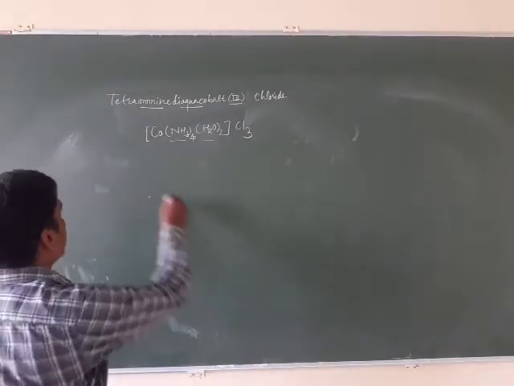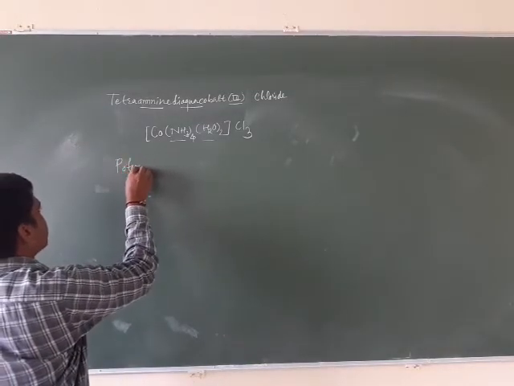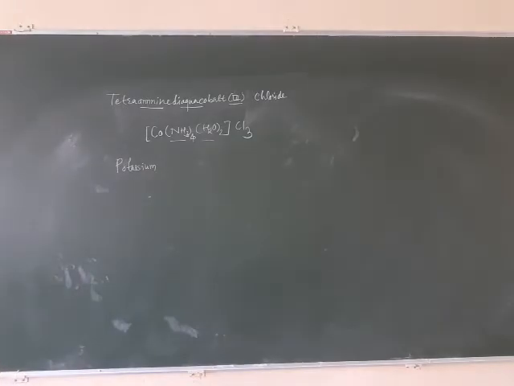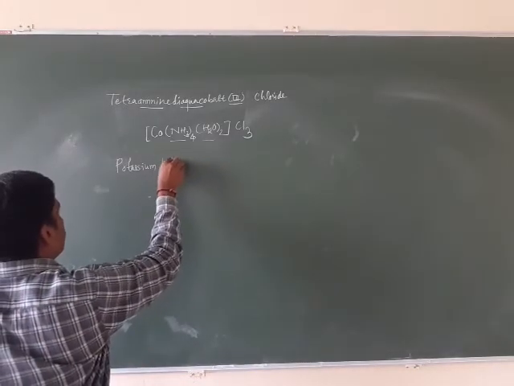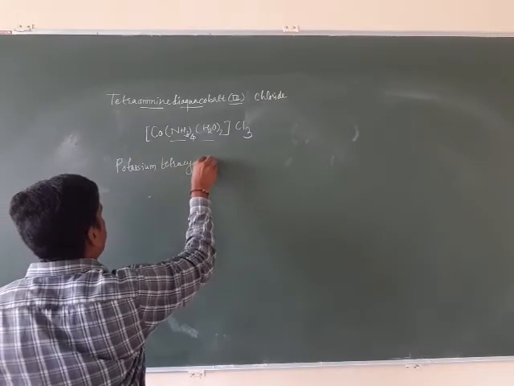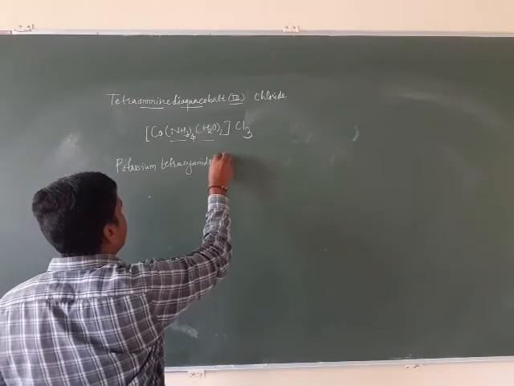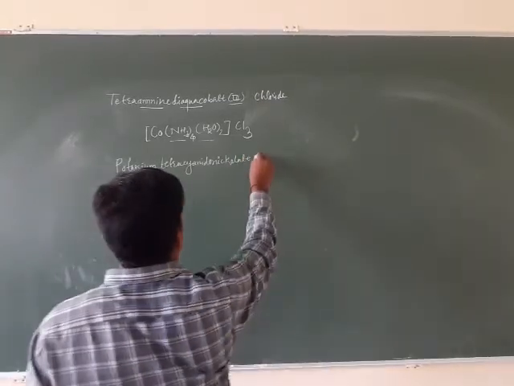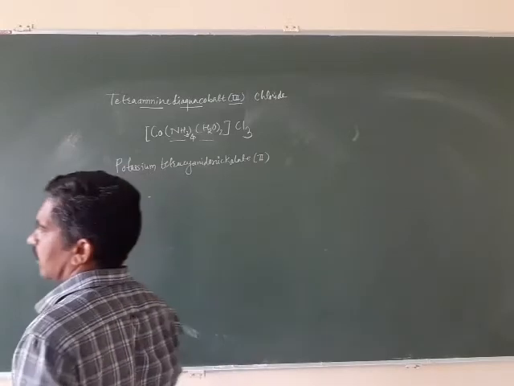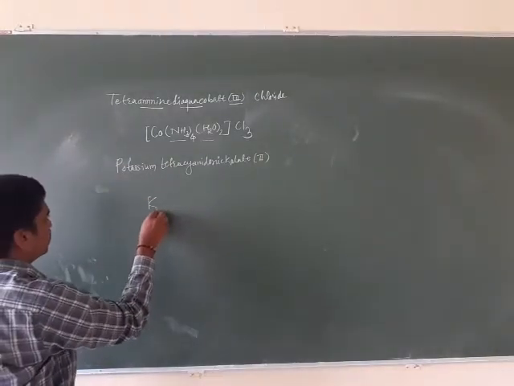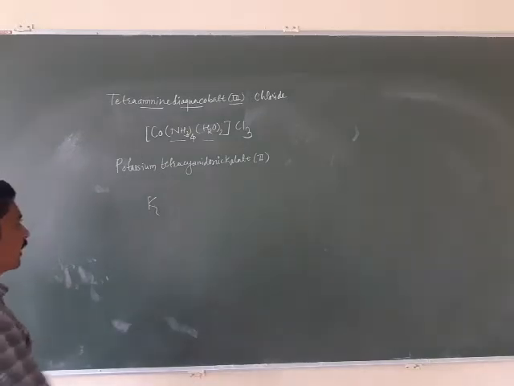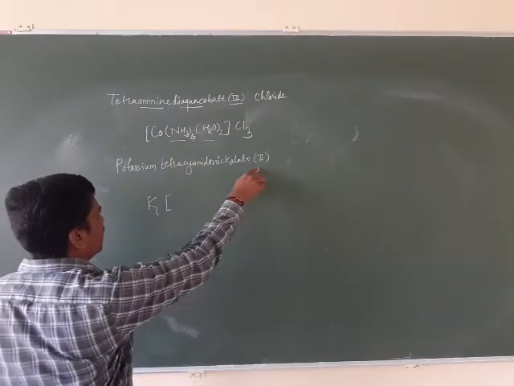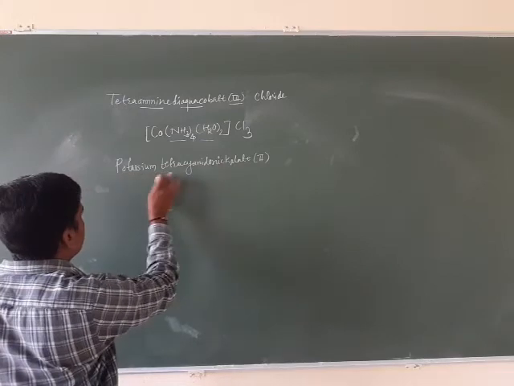The next one is potassium tetracyanidonickelate(II). Potassium is positive. Then the negative ion, in a square bracket, is the coordination entity. Here there is a space. Space means counter ion.